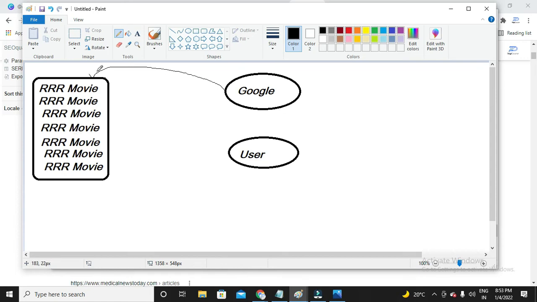So now what will Google think? Okay, this website has repeated the triple R movie keyword, so maybe this website is very famous. Maybe this website might be providing great information for the triple R movie keyword. So I have to make this website rank on top when someone searches for triple R movie. So Google has made this website show on top when someone searches for triple R movie.